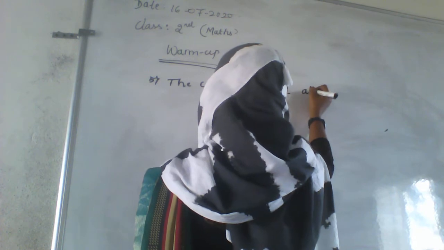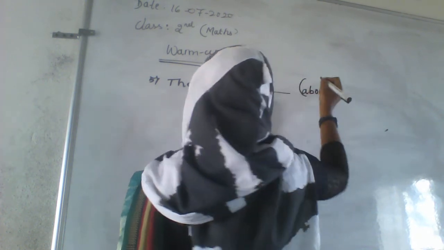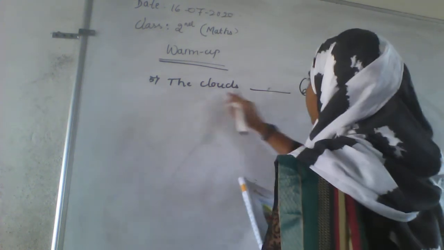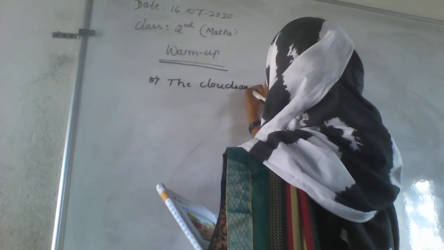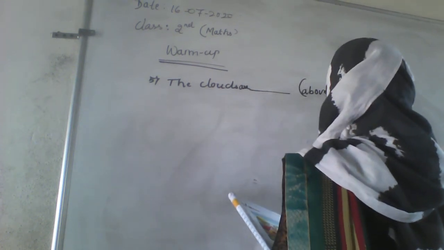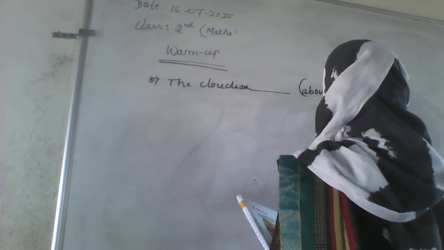Clouds means now the rainy season. How has the rain come? From the clouds. Rain comes from the clouds, right? Now what are they saying? The clouds are above or on the tree.